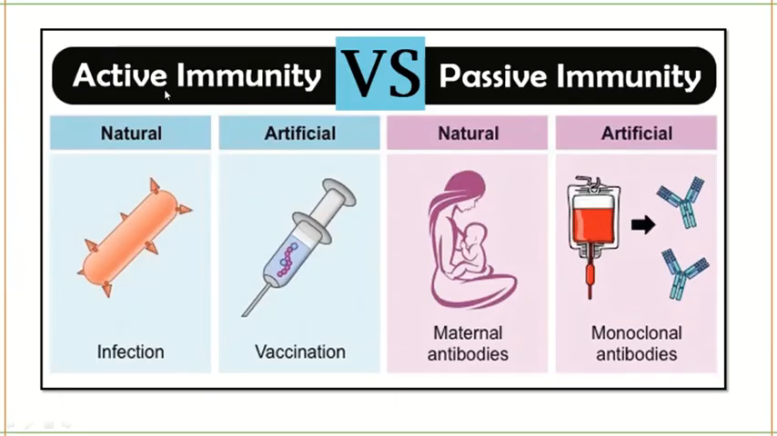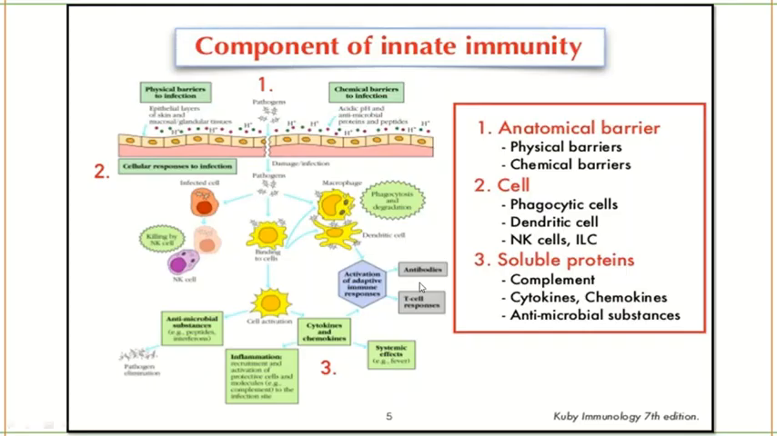So active immunity is through natural and artificial. In natural, infection will happen. Artificial is through vaccination. Passive immunity is also natural and artificial. Natural is through maternal antibodies from your mother to the child, either in the body through the placenta to the fetus, or through breast milk. Artificial is when monoclonal antibodies are given as a treatment.